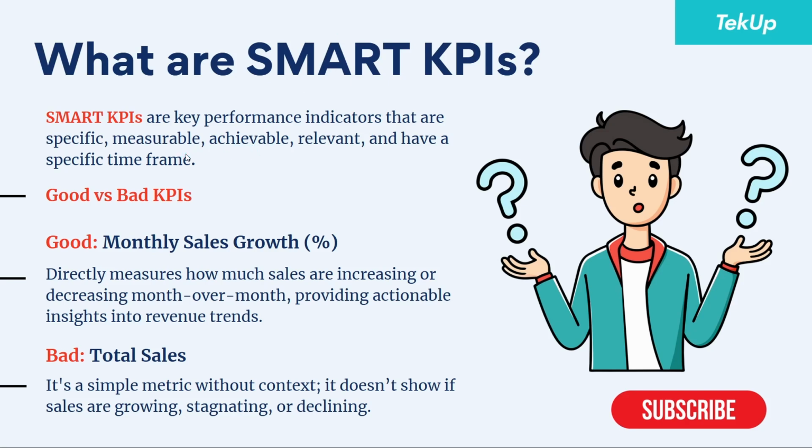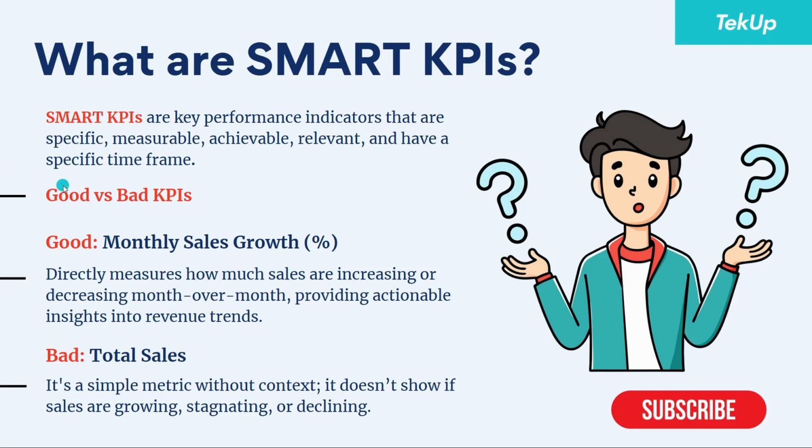Now, there should be a specific time frame tied to the achievement of this KPI. Let's say a company wants to grow their customer retention rate from 85% to 90%. Now, how long are they looking at growing this customer retention rate from 85% to 90%? There should be a time frame. Is it 6 months? Is it 3 months? Is it a year? So there should be a time frame for this KPI to be achieved.